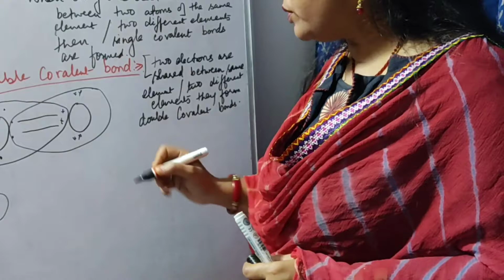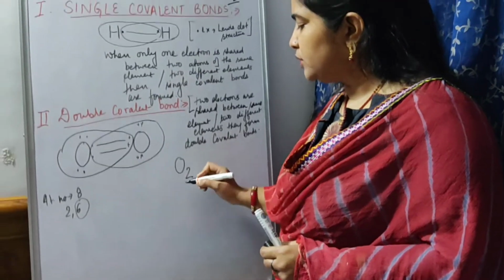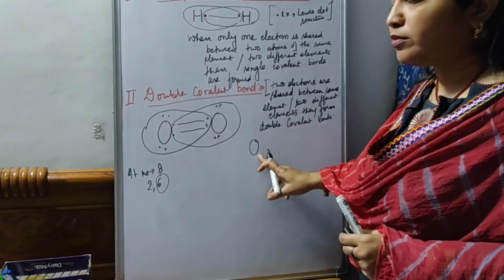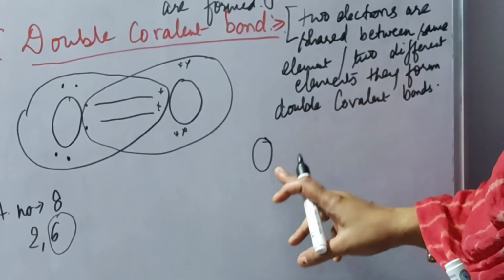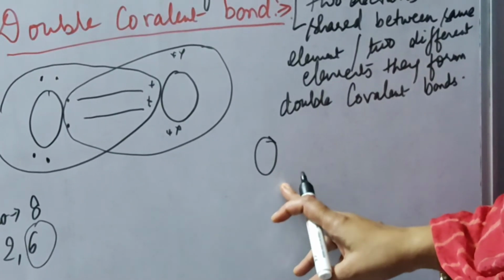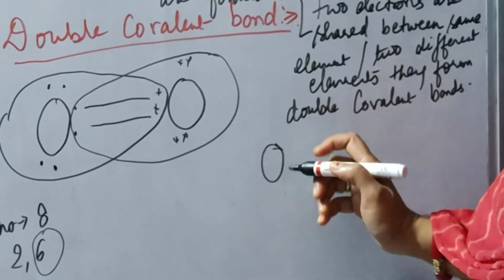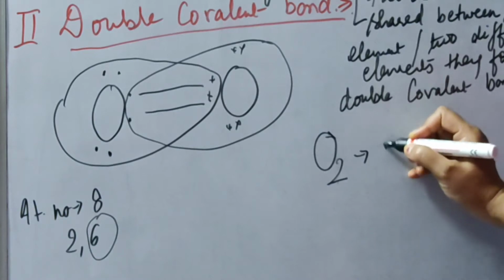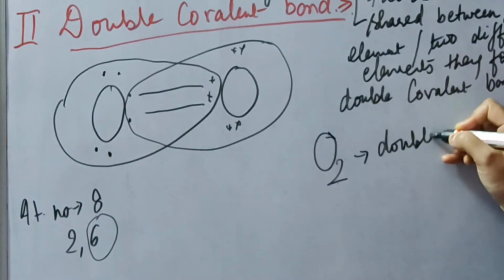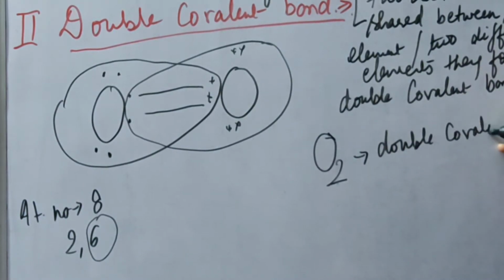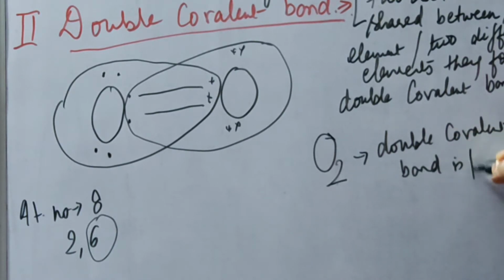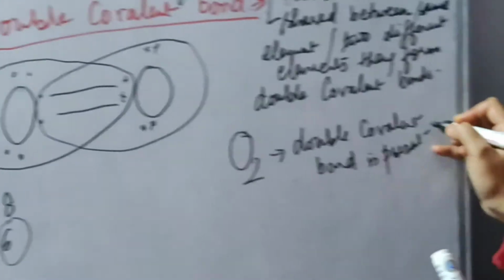So whenever you write O2, because generally we do not write O singly, it is unstable, nascent oxygen, it is not possible that O exists in the atmosphere. Whenever you write O2, it means a double covalent bond is present between them.